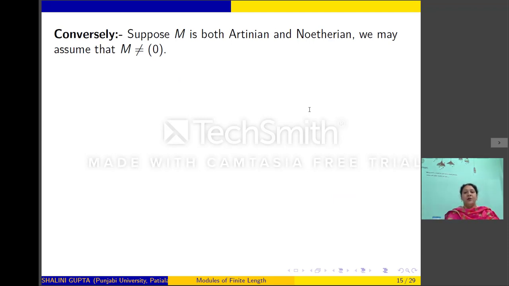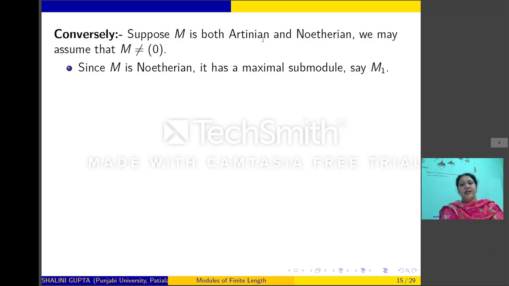Suppose module M is both Artinian and Noetherian, and we want to show that M is of finite length. That is, we want to show that if M is non-zero, then it has a composition series. So let M be non-zero. Now since M is Noetherian, it will have a maximal submodule. Let that submodule be M1.